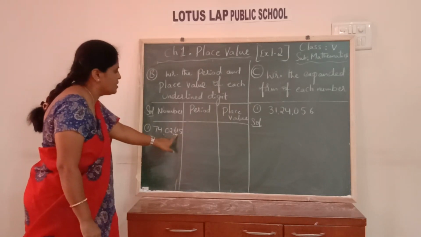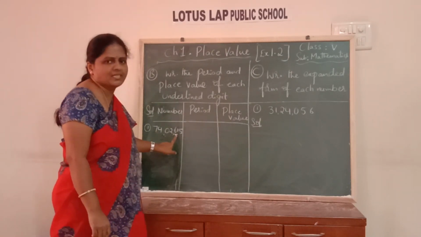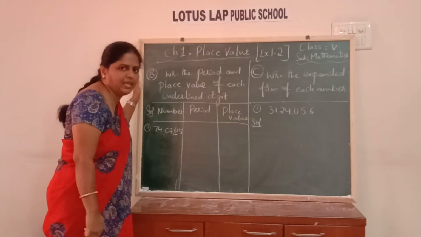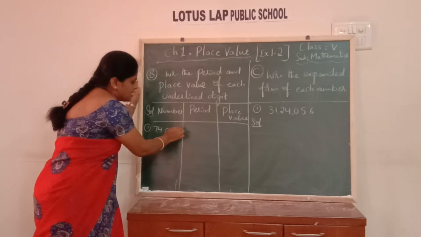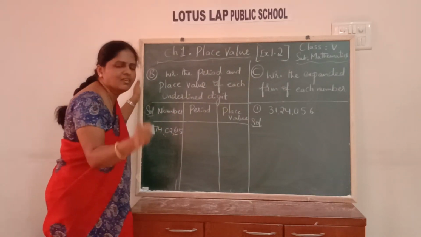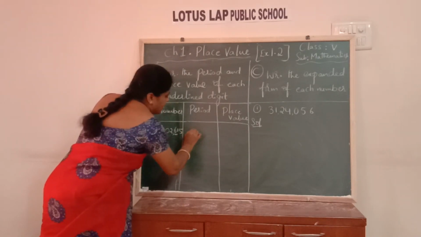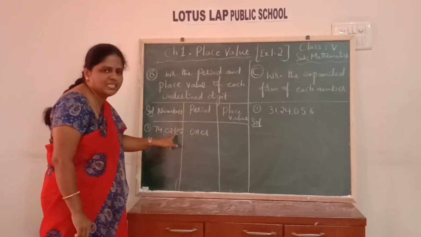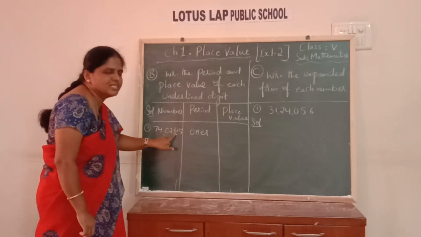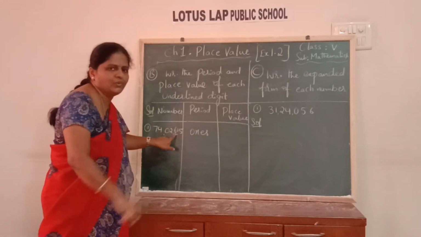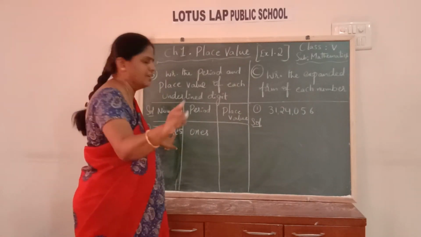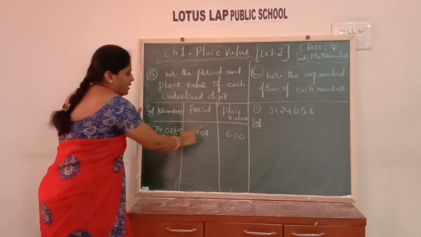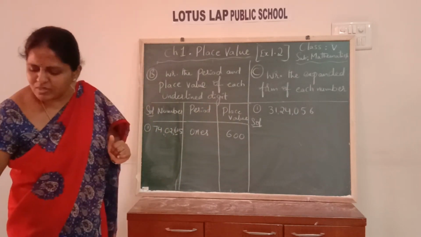6 is the digit which is underlined in the given number. The 6 is in which period? Just now we have seen periods. First 3 places are coming under ones period. So ones, tens, hundreds. So 6 also comes under ones period. So what is the period name you write, children? Ones period. And what is the place value? Which place is 6 in? Ones, tens, hundreds place it is in. So its place value is 6 into 100, 600. So period name and the place value. Let us see one more sum.